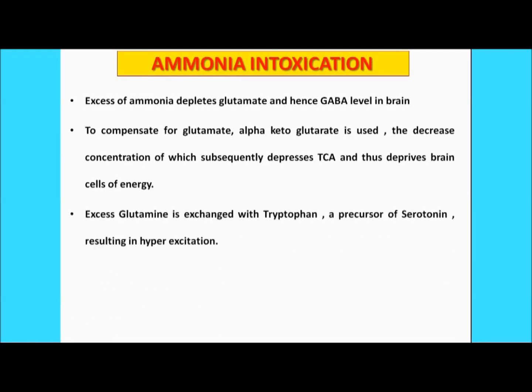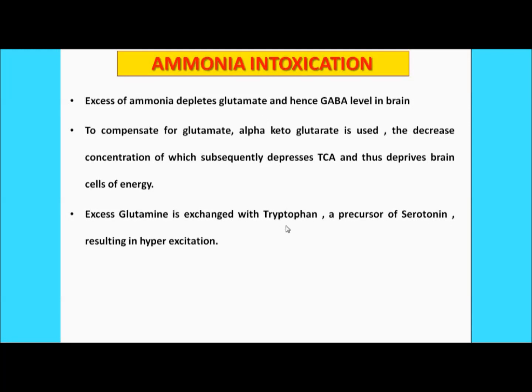Now this excess of the glutamine is exchanged. The excess of the glutamine in the brain is exchanged with the tryptophan, and we all know that the tryptophan is a precursor of serotonin, thus resulting in the hyperexcitation. Thus you can relate one thing: if there is a high amount of the ammonia in the blood or in the brain, this will deprive the glutamate in a general sense, because this glutamate will combine with the ammonia to form the glutamine, and it will degrade the amount of the GABA in the brain.